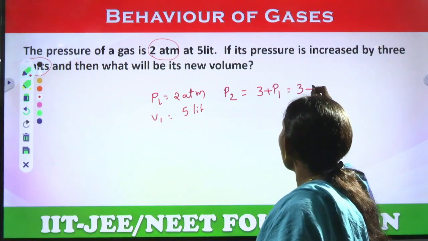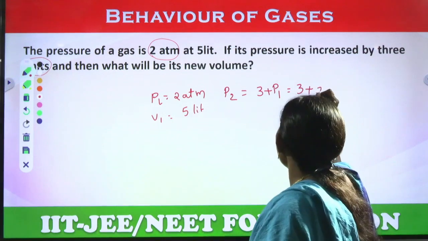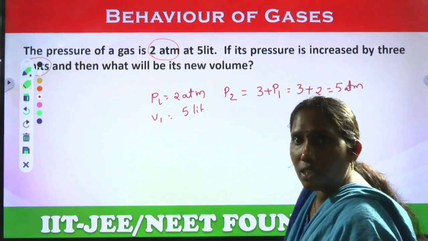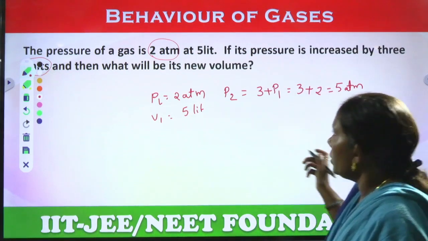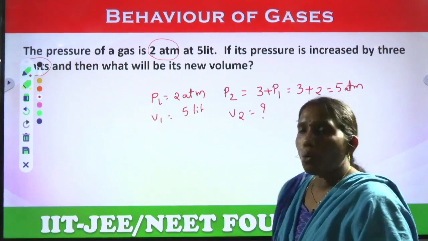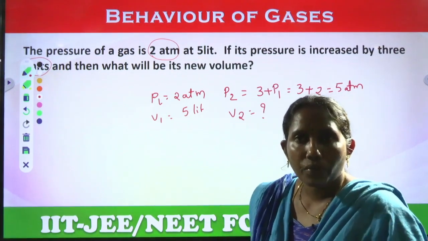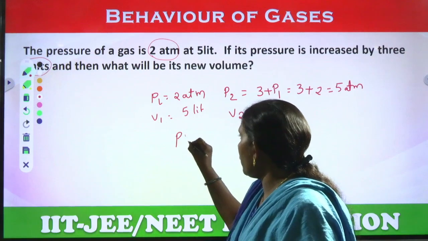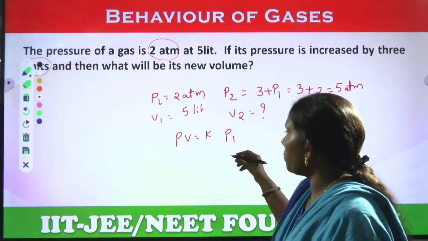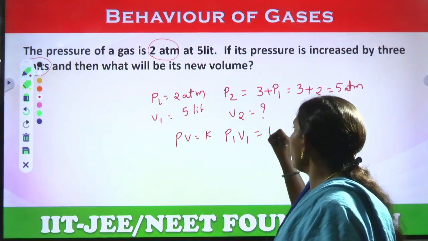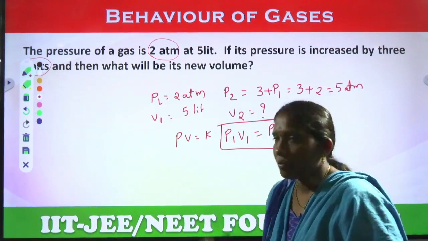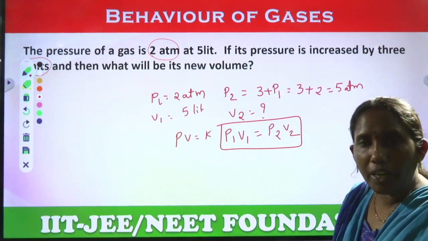What is the P1 value here? 2 atmospheres. So in total it is 5 atmospheres. Now he is asking to calculate the volume. So what is that Boyle's law? We know the relation PV equals constant, that is nothing but when two different conditions are taken, P1 V1 equals P2 V2.